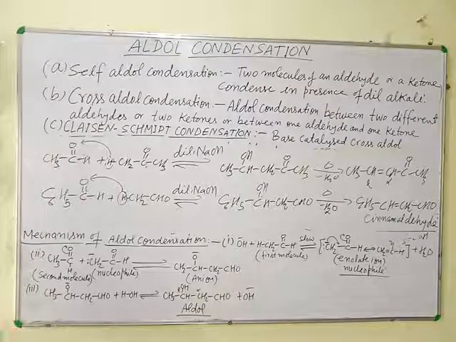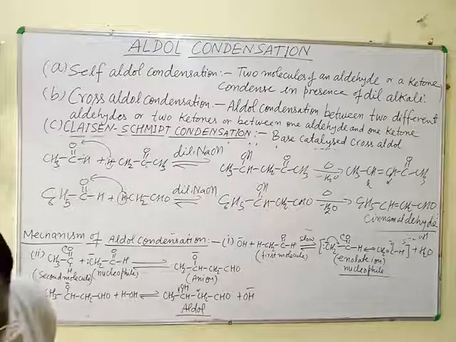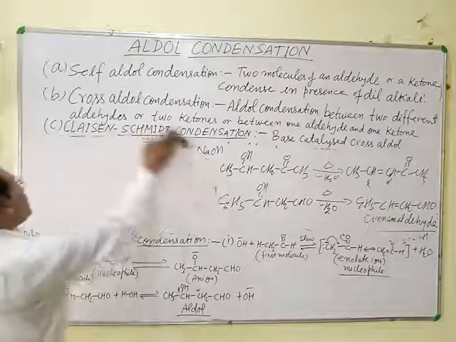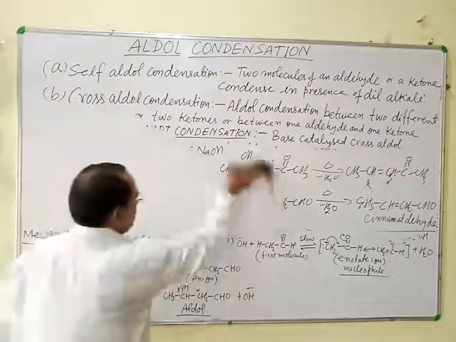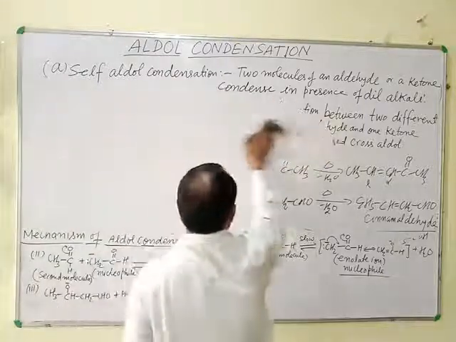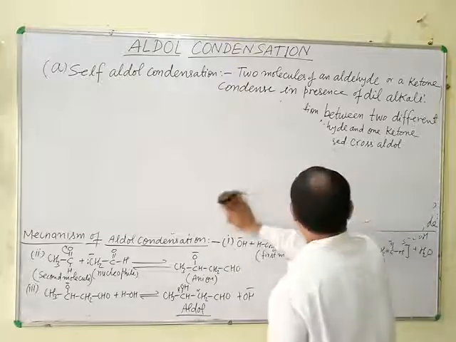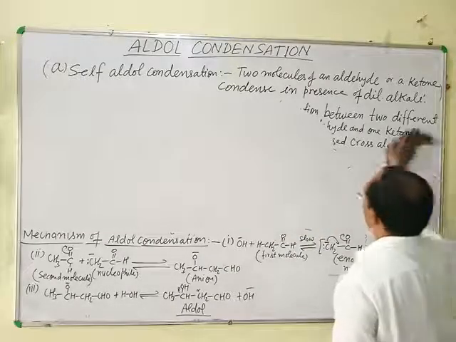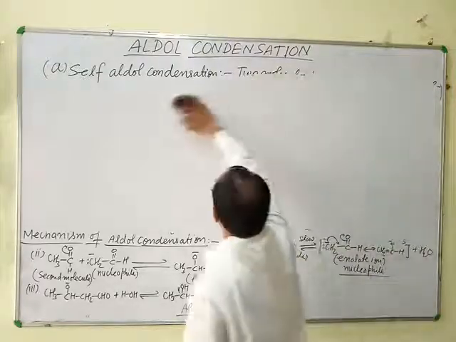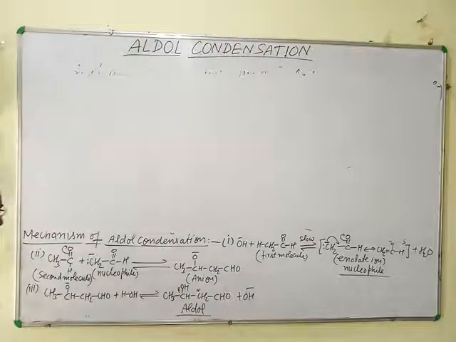A number of examples can be taken for cross aldol condensation or Claisen condensation, but the product formation can be determined with the help of the mechanism of aldol condensation. That means how many products are formed, and which product is major and which is minor, can be understood with the help of the mechanism of aldol condensation. The mechanism takes place in three different stages.